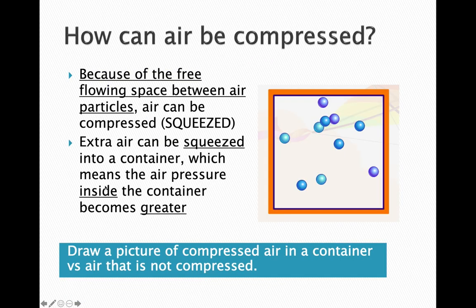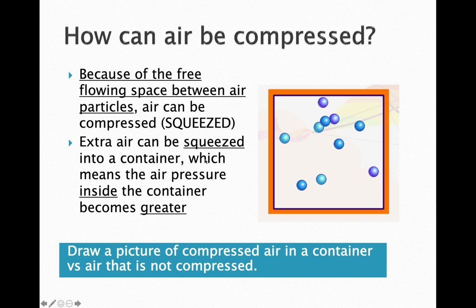Okay, now the next thing is, how can air be compressed? This is a really cool thing to think about. Because of the free flowing spaces we see here between the air particles, the air particles can actually be jammed in together and made to be closer together, or squeezed or compressed. And the root word of compressed is press, right? You're pressing them closer together.